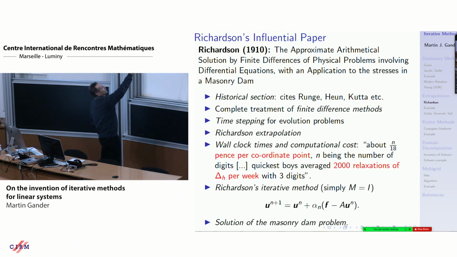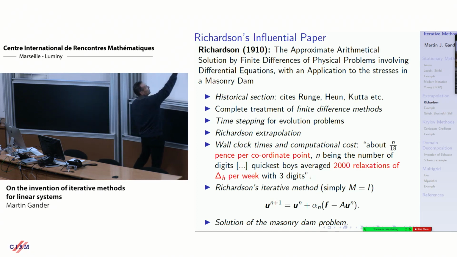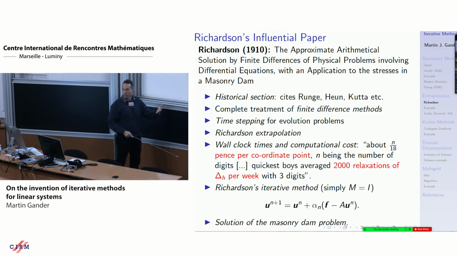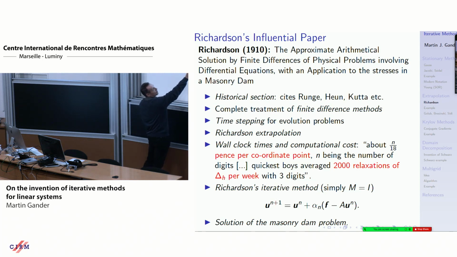In this one paper, he has a historical section where he talks about Runge, Heun, and Runge-Kutta methods. Then he has a complete treatment of finite difference methods with very modern notation. It looks like DG notation. He has time stepping for evolution problems, and he studies properties of time stepping. He has Richardson's extrapolation in that paper to reach higher accuracy from lower accuracy. And then he gives wall clock times for the computation and computational cost.